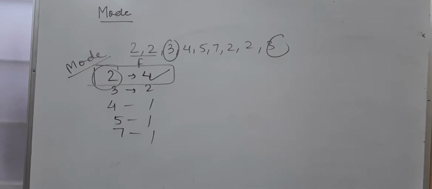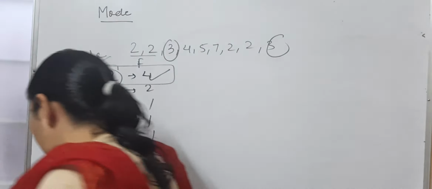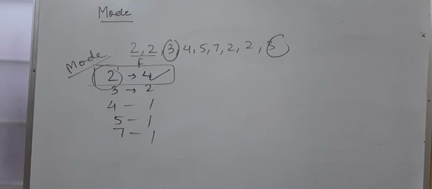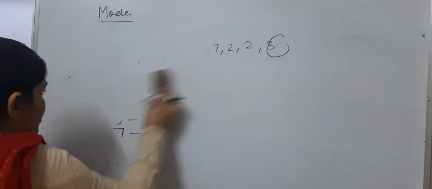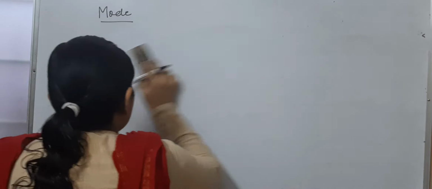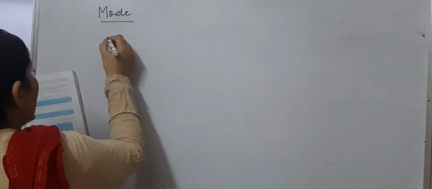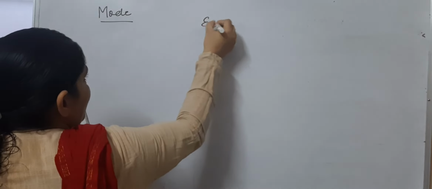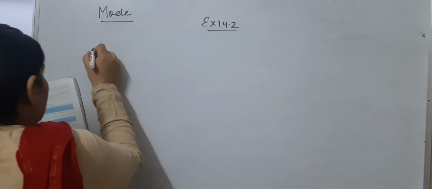What about when data is given in grouped form? What do we have to do? That's what we are going to discuss. I am going to take an example from your exercise and explain how to find the mode. Just look here: Question number 1, exercise 14.2.